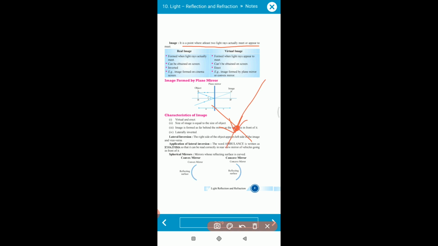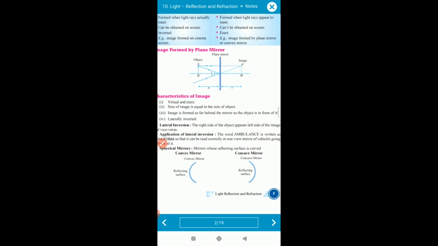We have two types of image, the real image and the virtual image. We will discuss real and virtual images later, because for that we have to learn about the different phenomena. Now your next topic is spherical mirrors, so first of all we are going to learn about the spherical mirror.